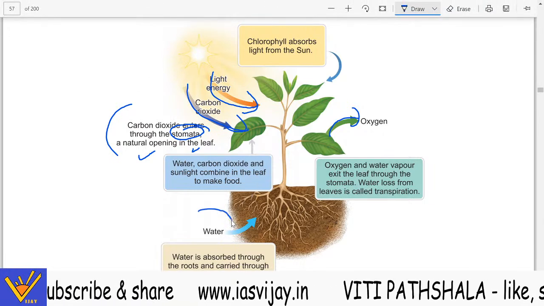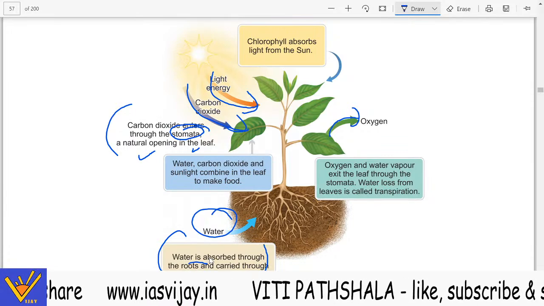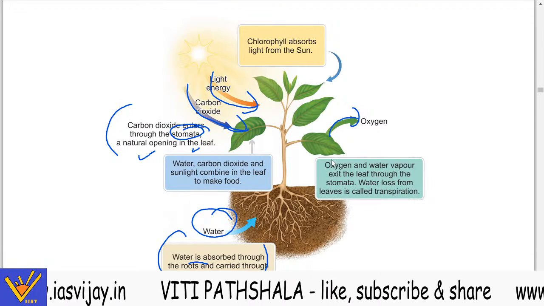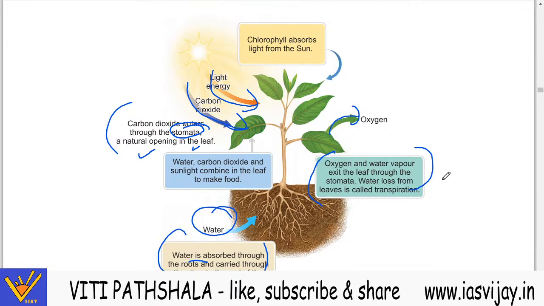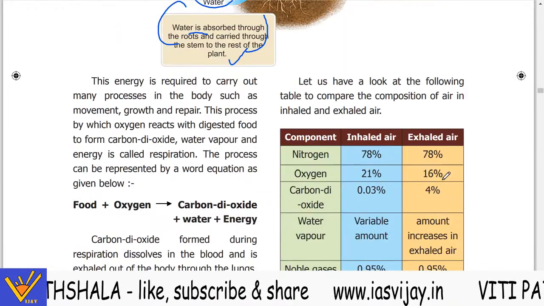Now next comes water. Water is absorbed through the roots, पानी को absorb किया जाता है और stem से होता हुआ वो plant तक पहुँचता है, rest of the part तक पहुँचता है. Now oxygen and water vapor exit the leaf through the stomata. Water loss from the leaves is called transpiration बोलते हैं उसको.